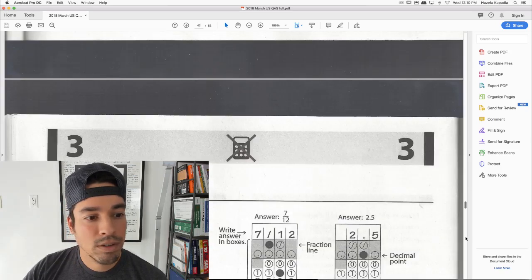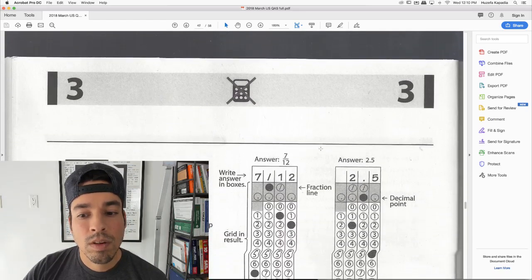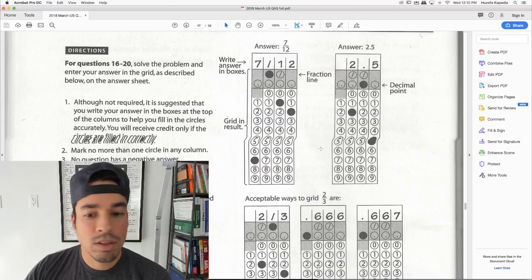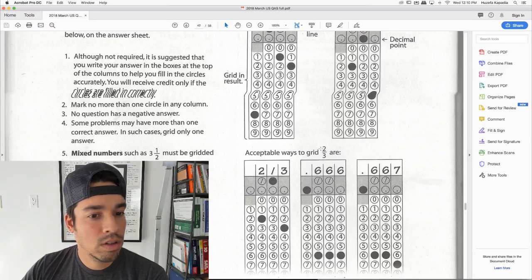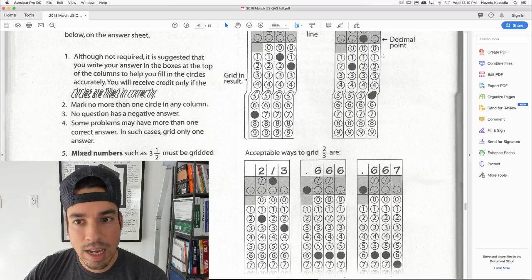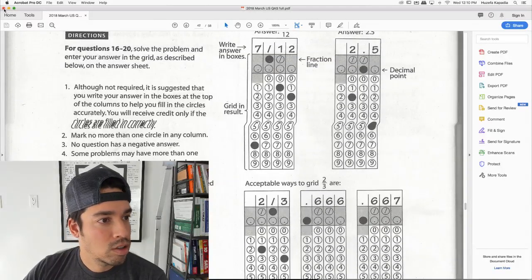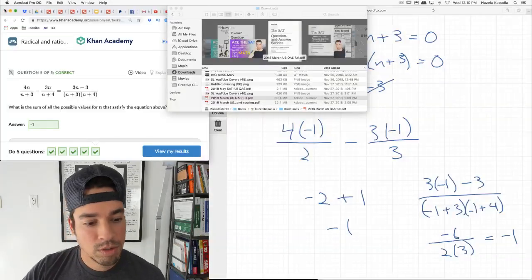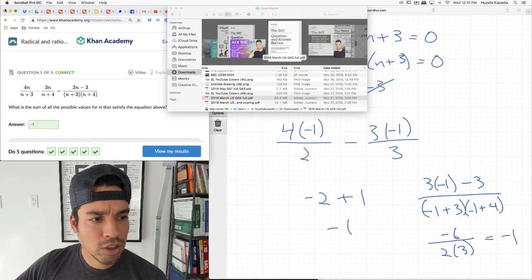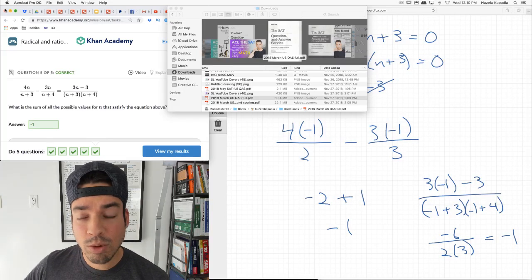All right, here's the grid-in section. See, that's right? No question has a negative answer. All right, that's what I thought, because you can't even put in a negative symbol in the front. So this just goes towards my point that sometimes these questions are not in line with the College Board standards.